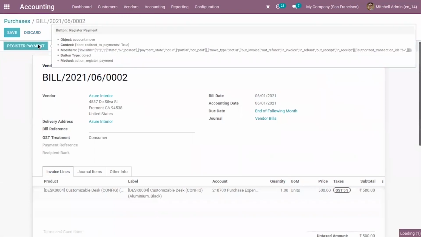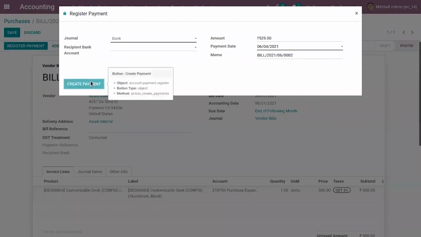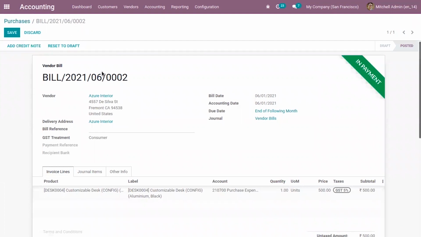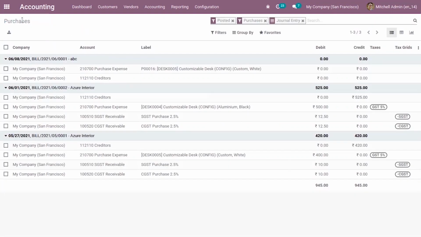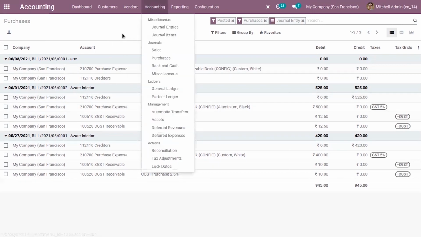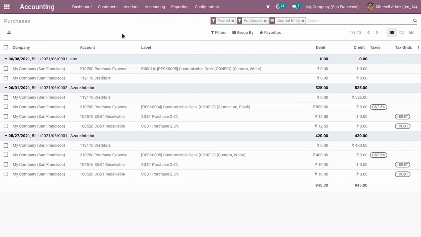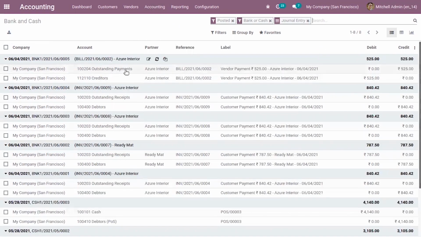Now we can register the payment, to pay for the bill. Here you can see the amount is debited in the creditors account, that is the account payable account, and in the outstanding payments account the amount is credited.